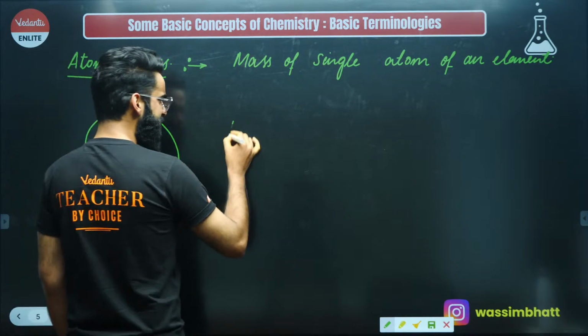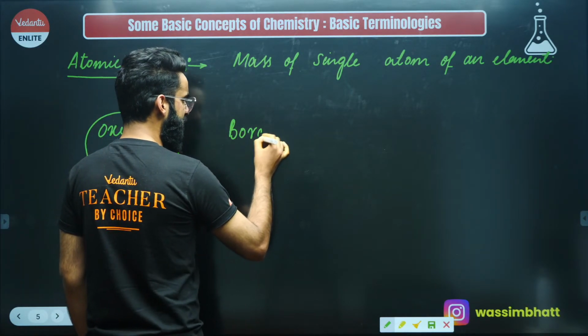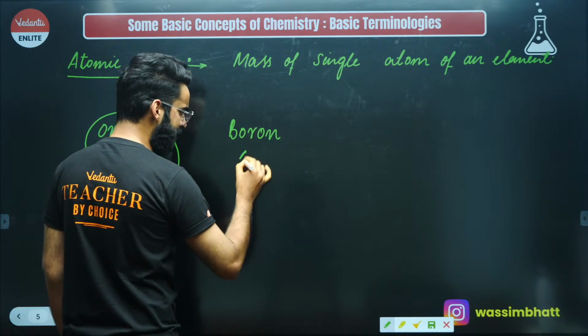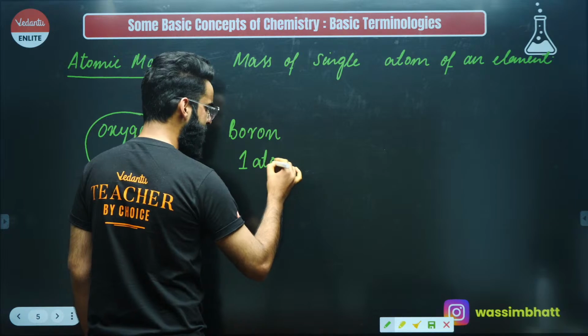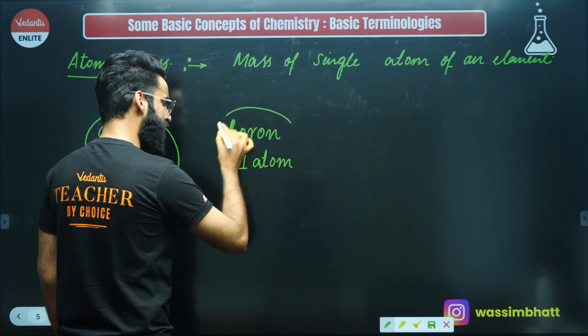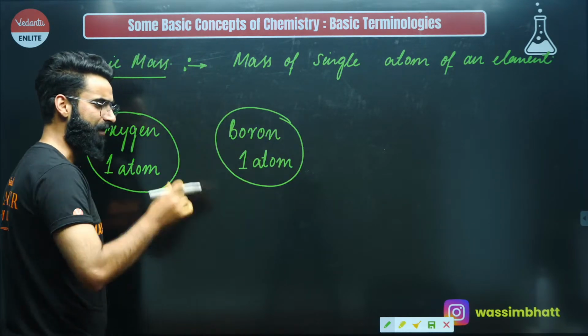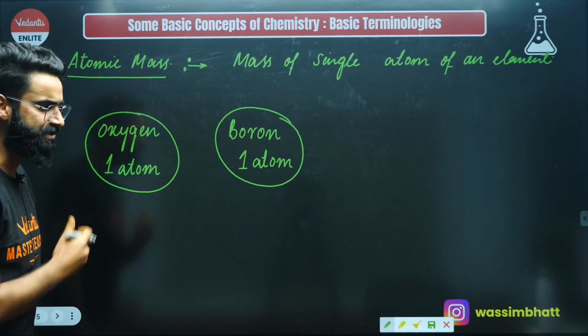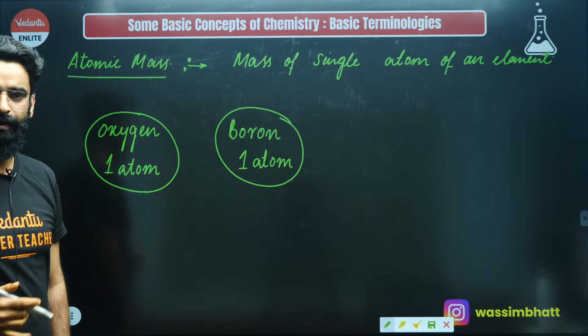Similarly, let's say you need to calculate the atomic mass of an element boron. So what you guys will be doing, you will be taking exactly one atom of boron and calculating the mass of one atom of boron, and whatever is going to be the mass of one atom of boron, that is something which I will be calling as atomic mass of boron.